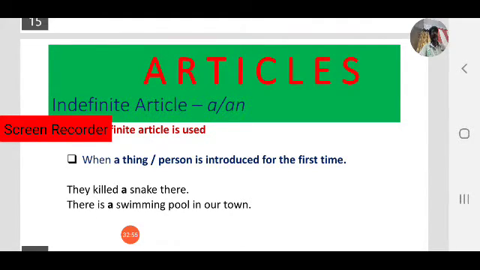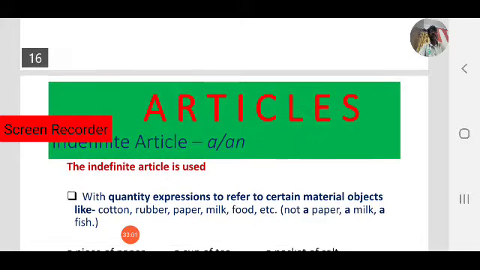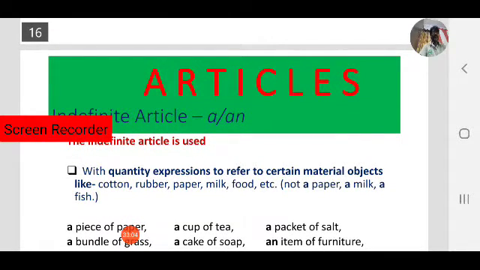Let us learn all these in the next session about definite articles. Next, where the indefinite article is used. Already we have seen two cases: before a singular countable noun, and when a thing or person is introduced for the first time. Next, another case: with quantity expressions to refer to certain material objects like cotton, rubber, paper, milk, food, etc. Already we have learned about material nouns, like metal.